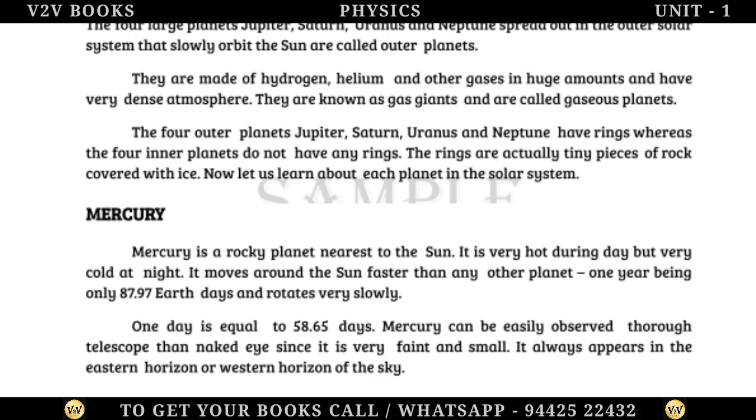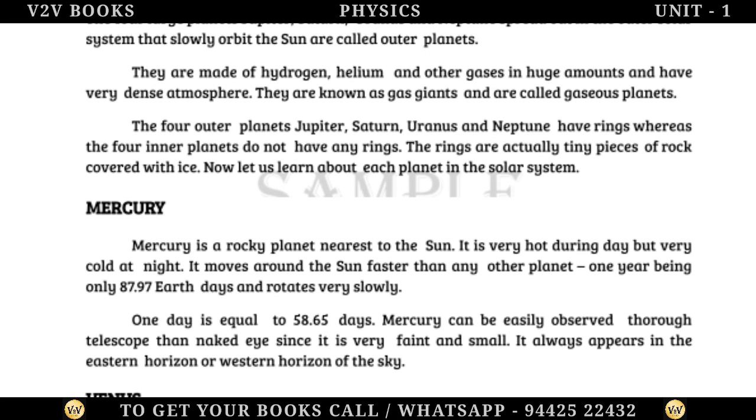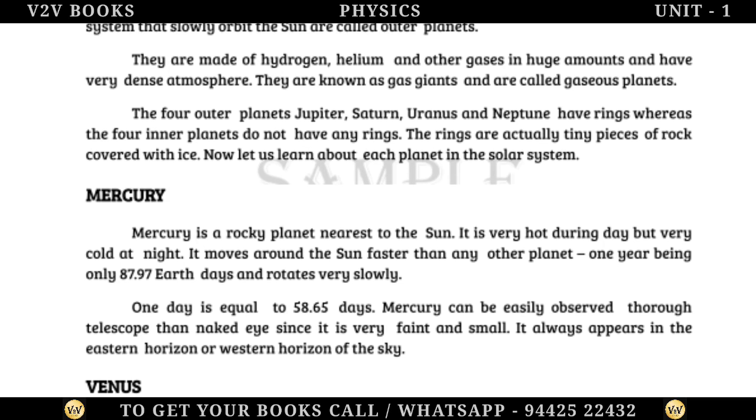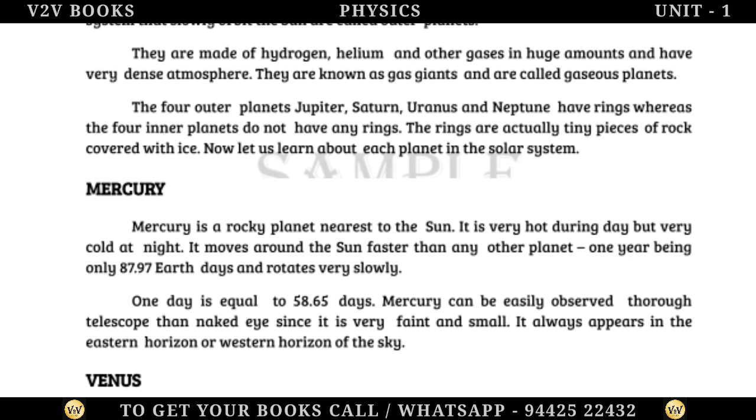Now let us learn about each planet in the solar system. Mercury. Mercury is a rocky planet nearest to the Sun.